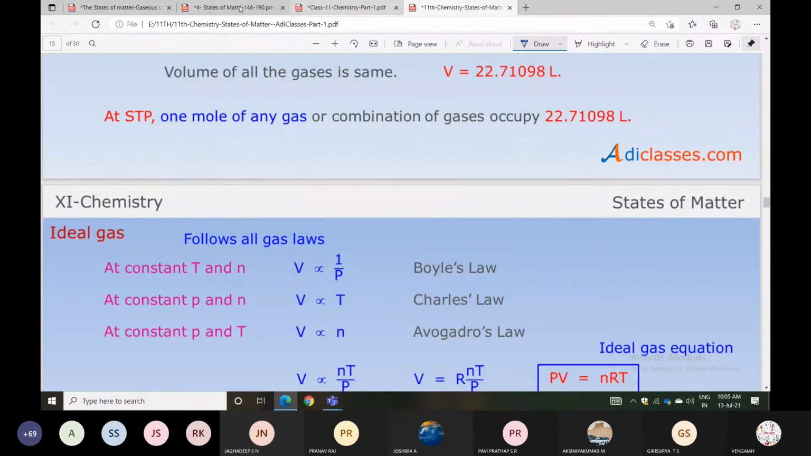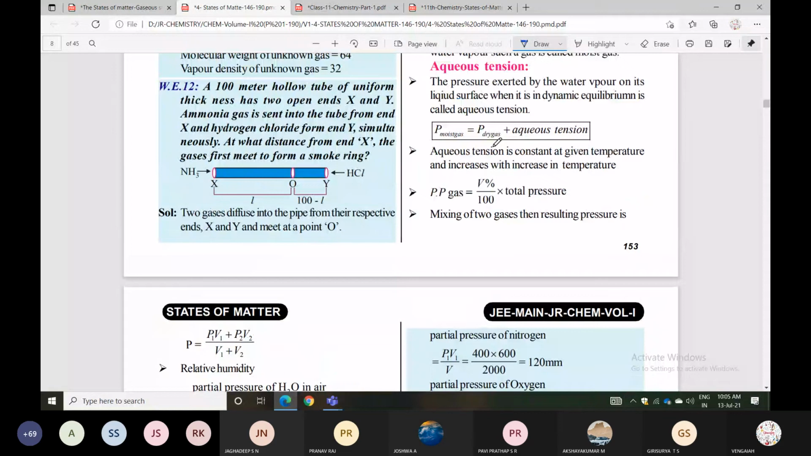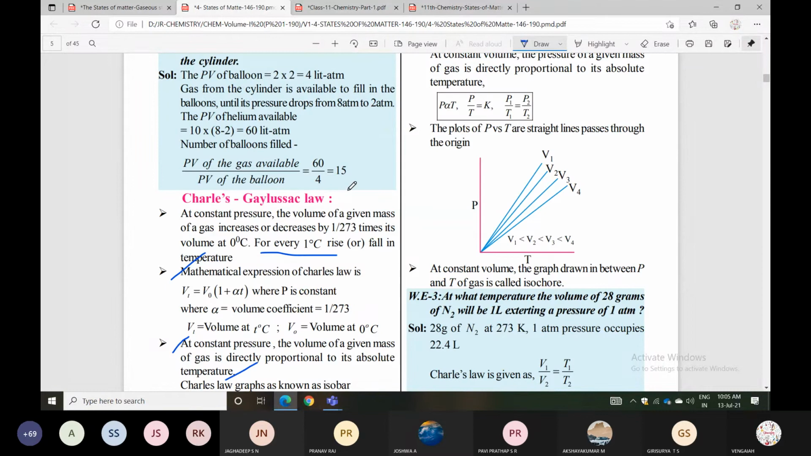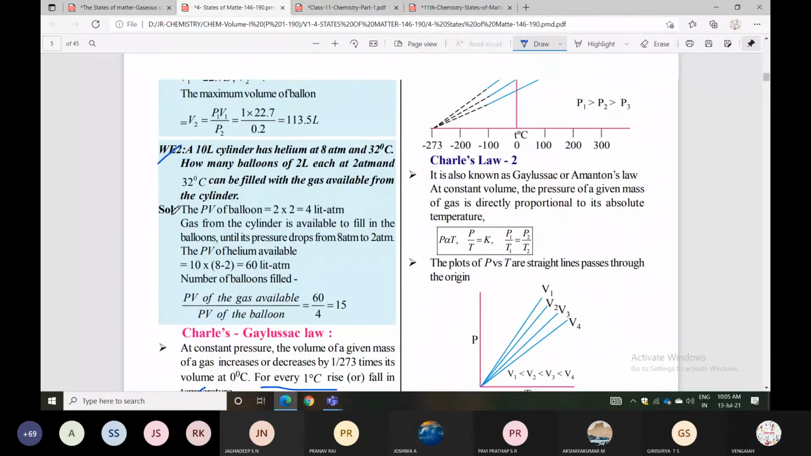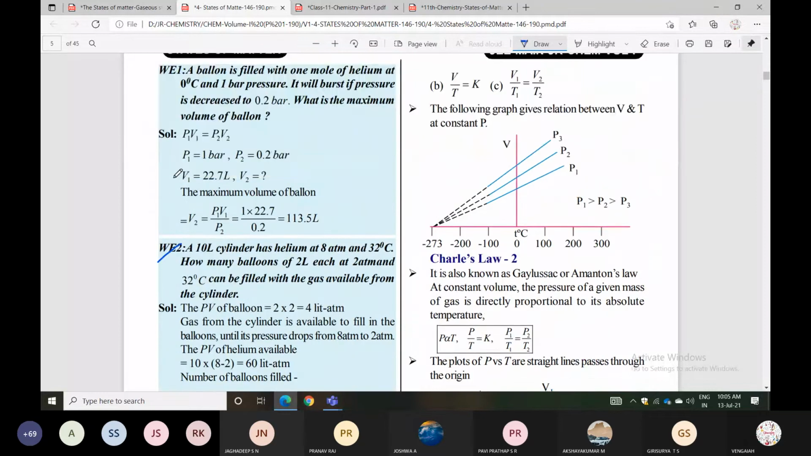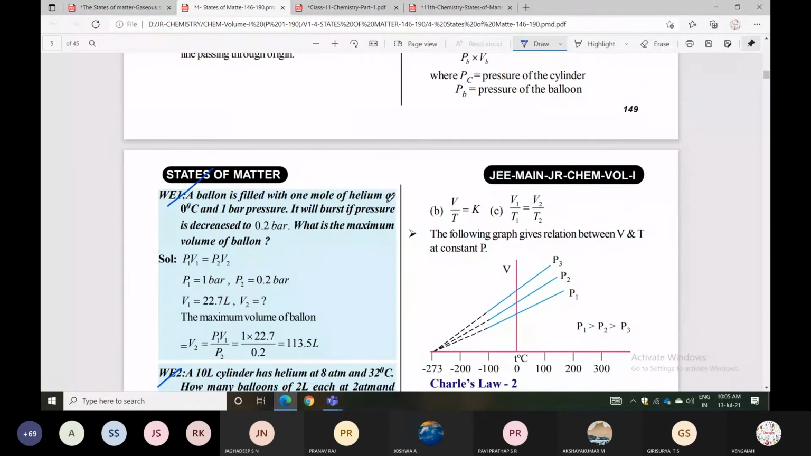You can see the question based on Boyle's law, the question based on Charles's law, and the question based on Avogadro's law. We already discussed one question based on Boyle's law, so look at the question. A balloon is filled with 1 mole of helium at 0 degrees temperature and 1 bar pressure. It will burst if the pressure decreases to 0.2 bar. What is the maximum volume of the balloon?